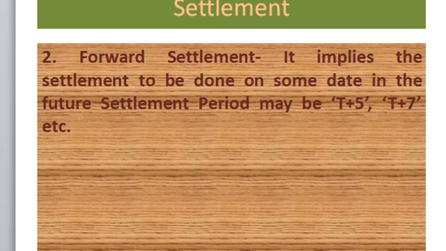Now forward settlement implies that a settlement is to be done on some date in the future settlement period, may be 5 days ahead or 7 days ahead.